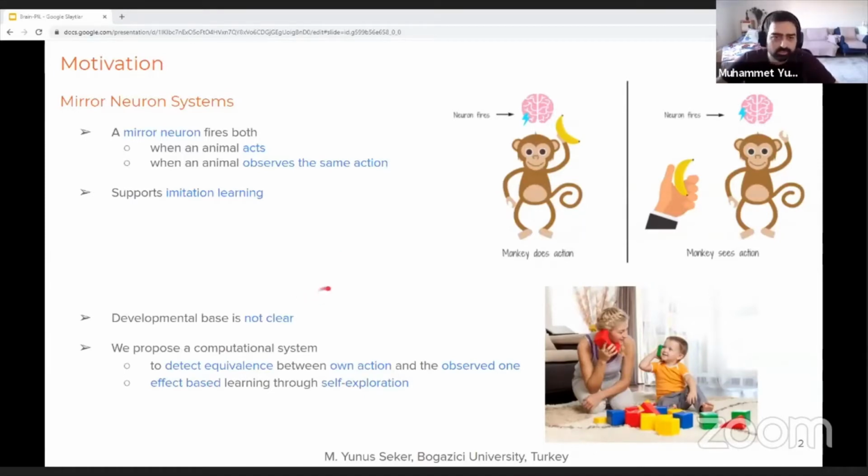Here, in this study, we propose a computational mirror neuron system that allows our agent to understand the equivalence between its own action and the observed one. And we are aiming to do this by following an effect-based learning approach through self-exploration.